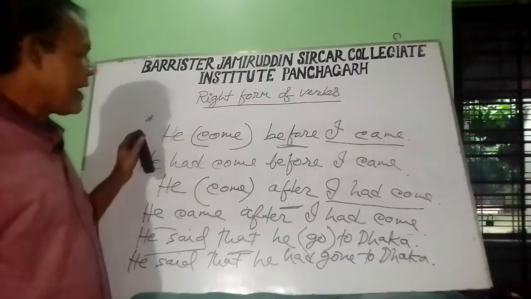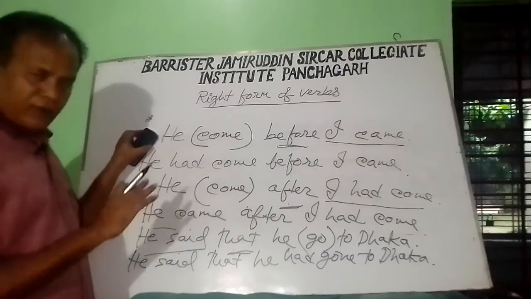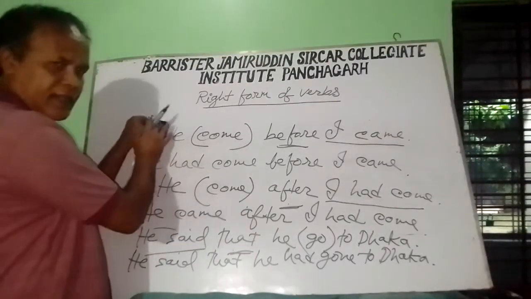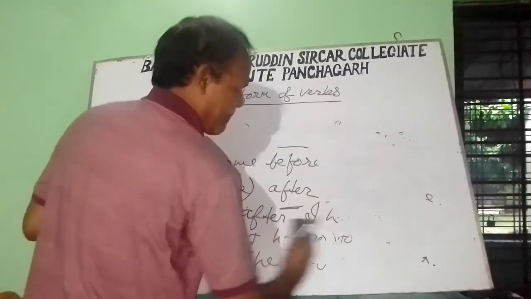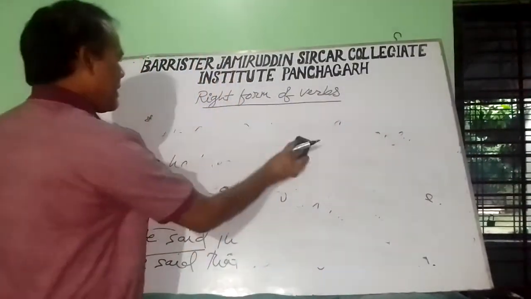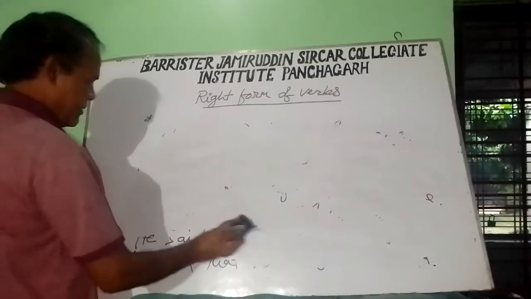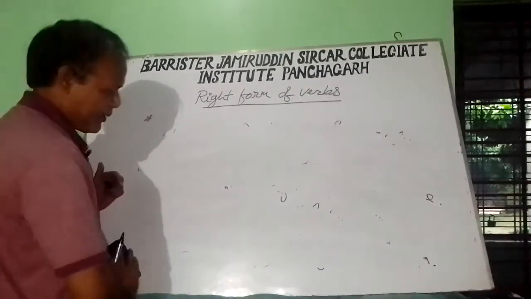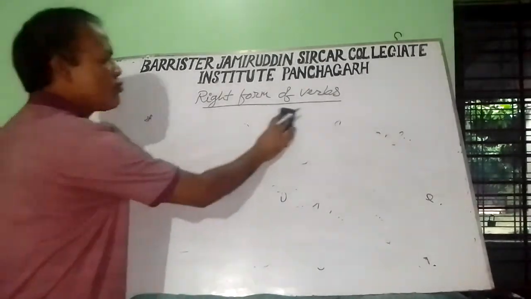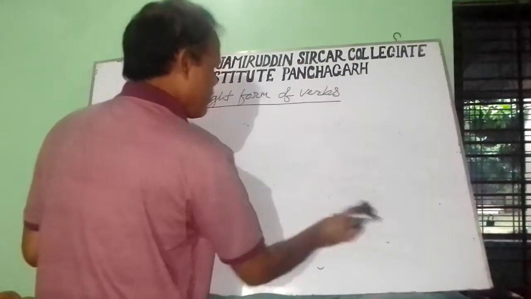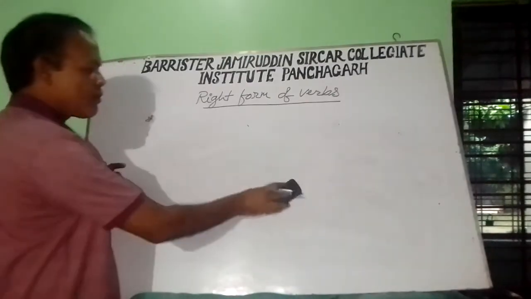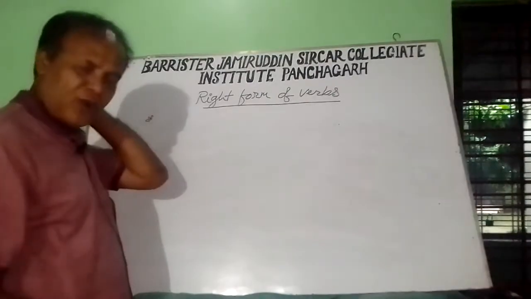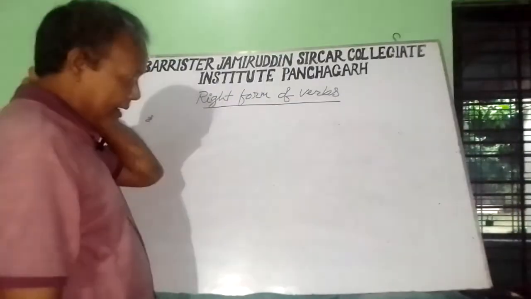This is the rules. I repeat the rules we discussed earlier. The rule was, if in a simple sentence there are two verbs, subject, verb, object, and after the object there is another verb, then the verb takes ing.